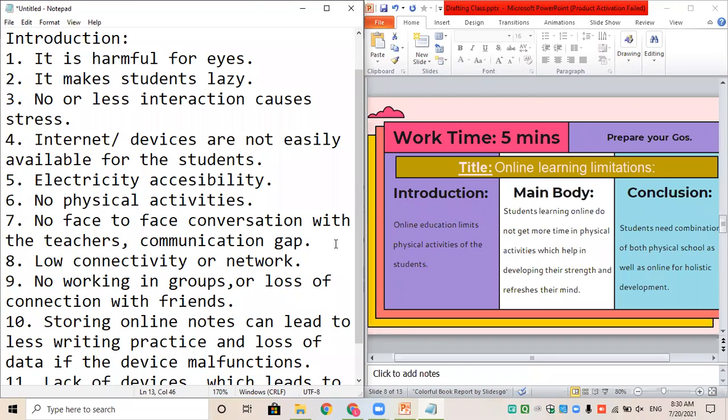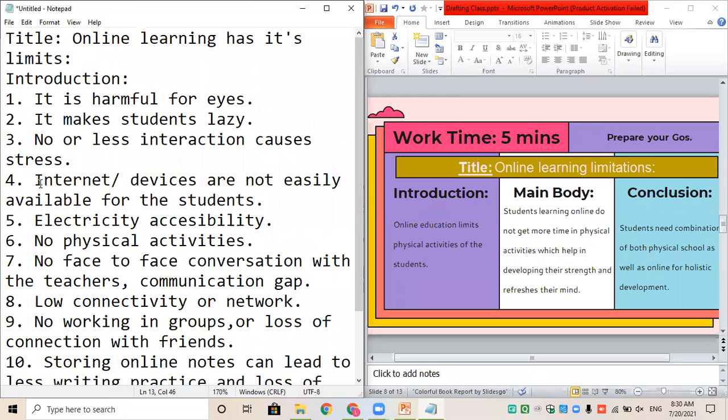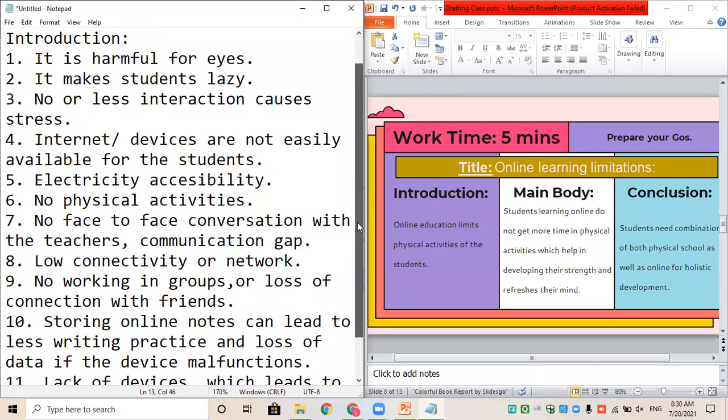Means what is the title? Online learning limitation or against? You can write whatever you want. Right now we have written online learning has its limitations. If you have something else in your mind, you can create that as well. Yes, Aarti, please ask.